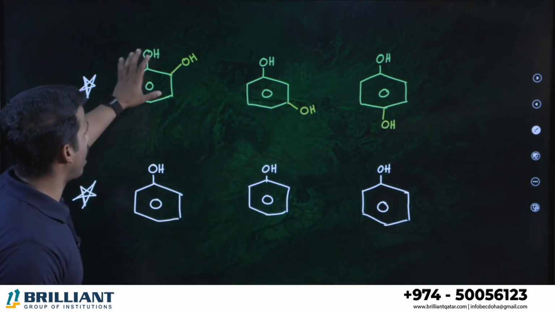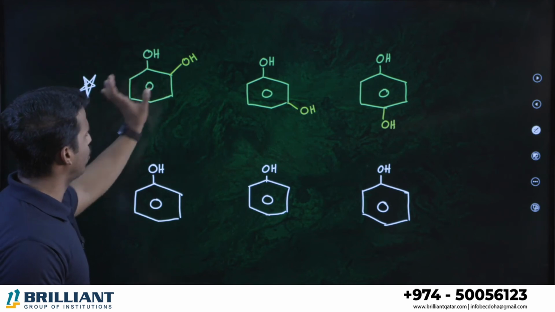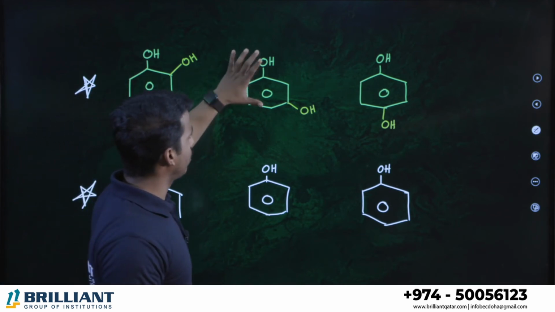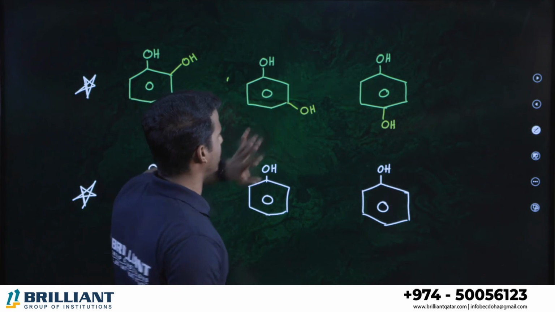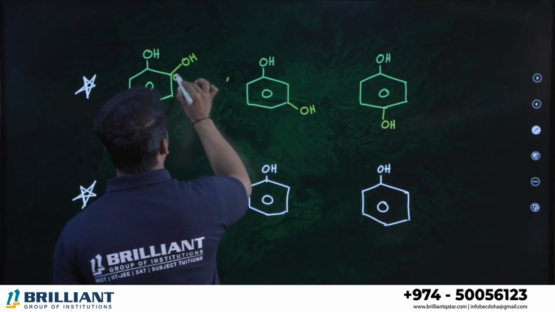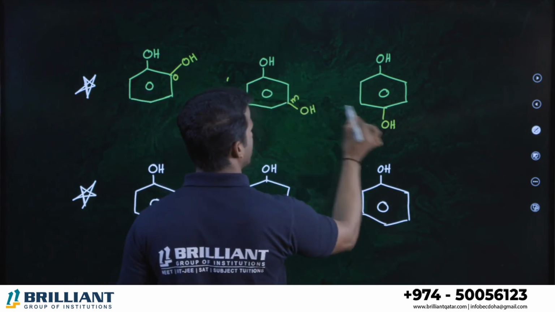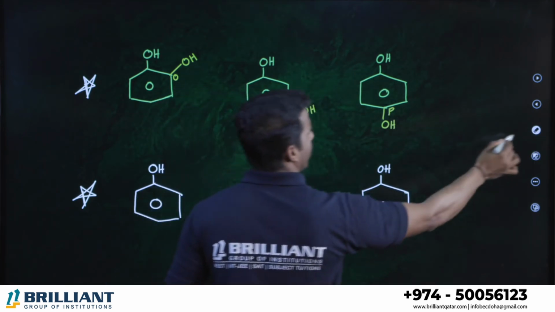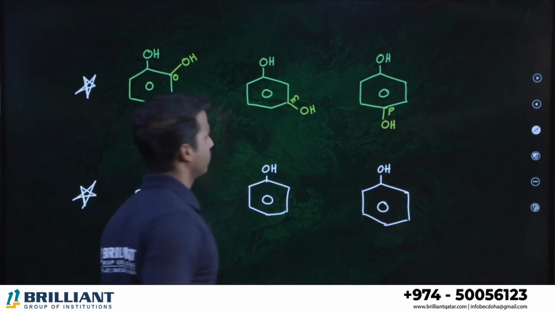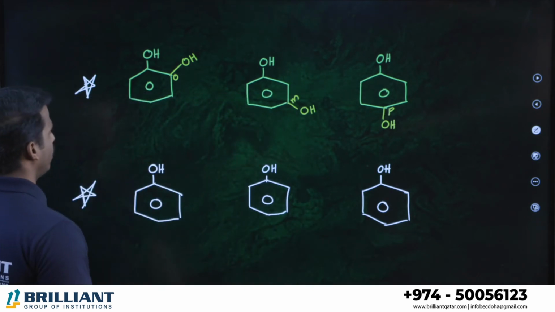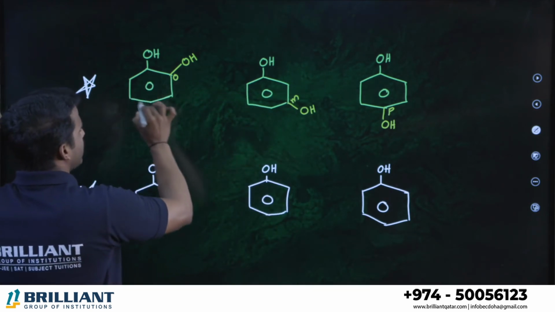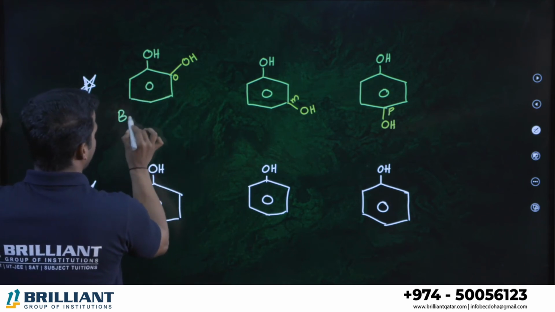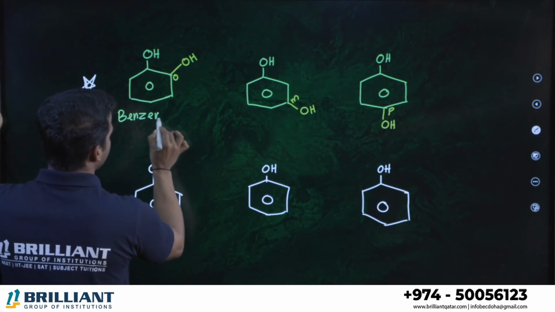So there are 2 alcohol groups on the nearest ortho position. One alcohol, this is the phenol, and here it is the meta position. This is called the ortho position. This is called the meta position. This is called the para position. Clear all? What is the name of these compounds? What is this ring called? Benzene, right? Benzene.